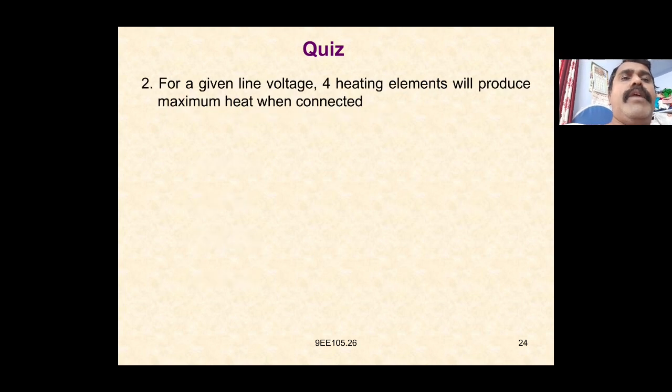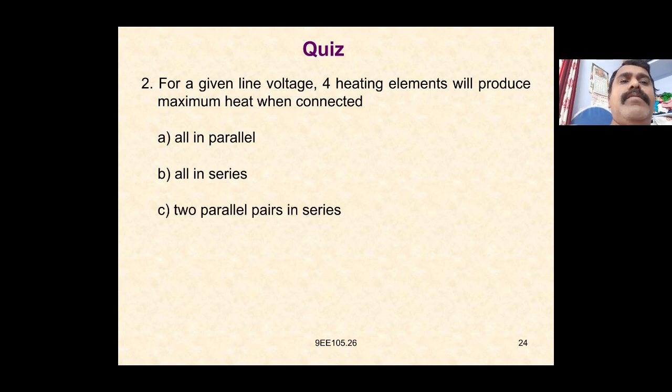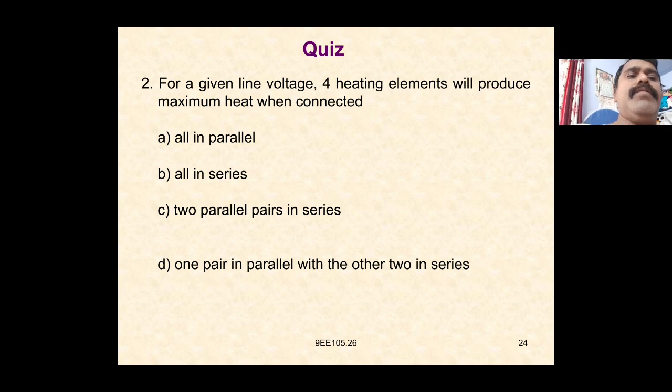For a given line voltage, 4 heating elements will produce maximum heat when connected all in parallel, all in series, or one pair in parallel with another, 2 in series. The answer is all connected in parallel.